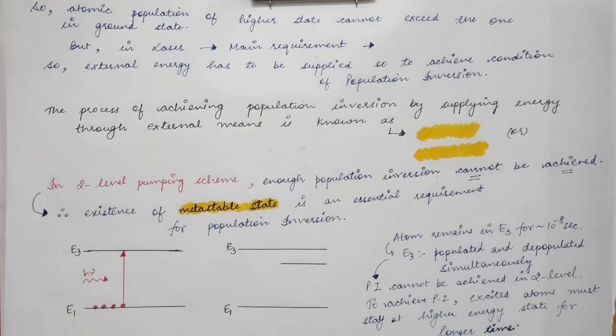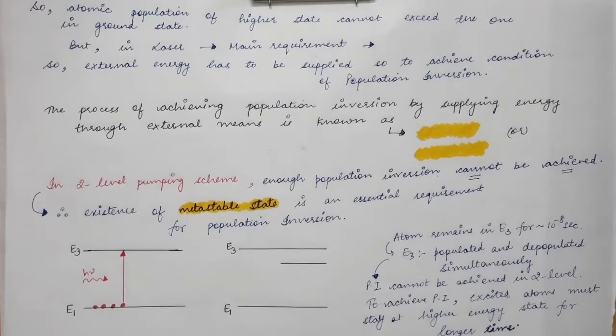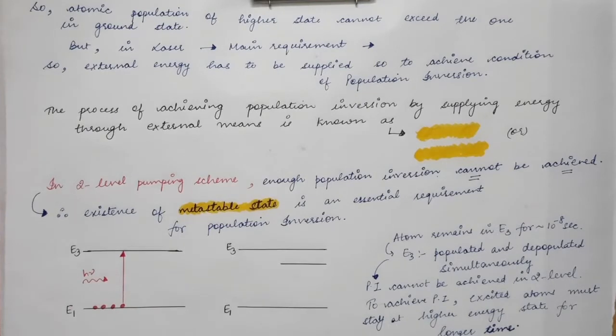And in the previous lecture, we saw that by increasing the temperature of the medium or by decreasing the energy difference between the excited and the ground state, we are not able to obtain the population inversion condition. So we came to the conclusion that energy must be supplied externally. An external energy source must be present so that the atoms from the ground state can be pumped to the excited state and the population inversion condition can be achieved.